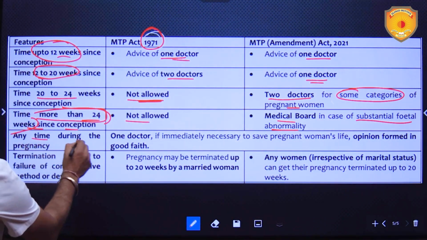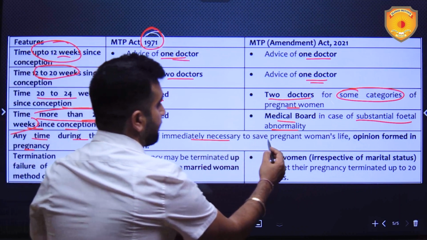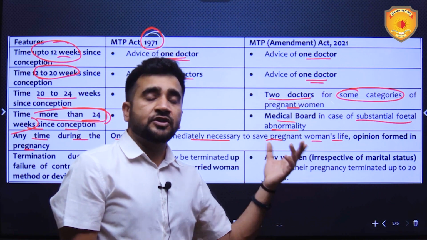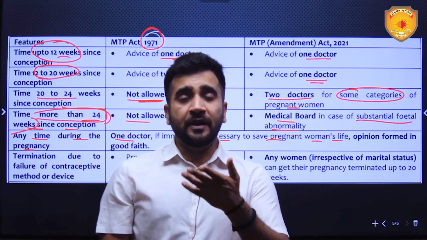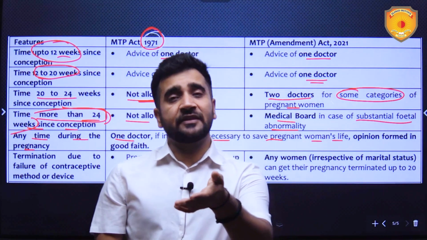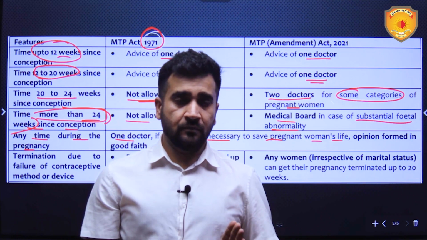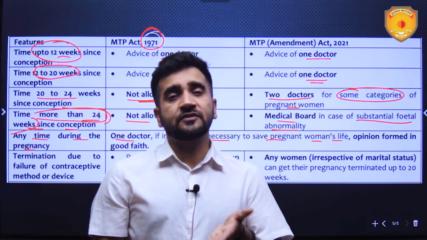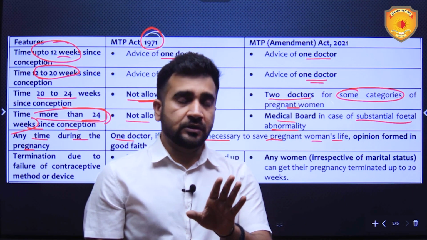Then, any time during the pregnancy, one doctor can allow it if immediately necessary to save the pregnant woman's life. Here her life is also not at threat. She is just saying that when this child comes on this planet, my mental health is not at such a level that I will be able to take care of this child. So this child's life will be miserable over here, and that is why I do not want to spoil a life. That is why she is saying that.